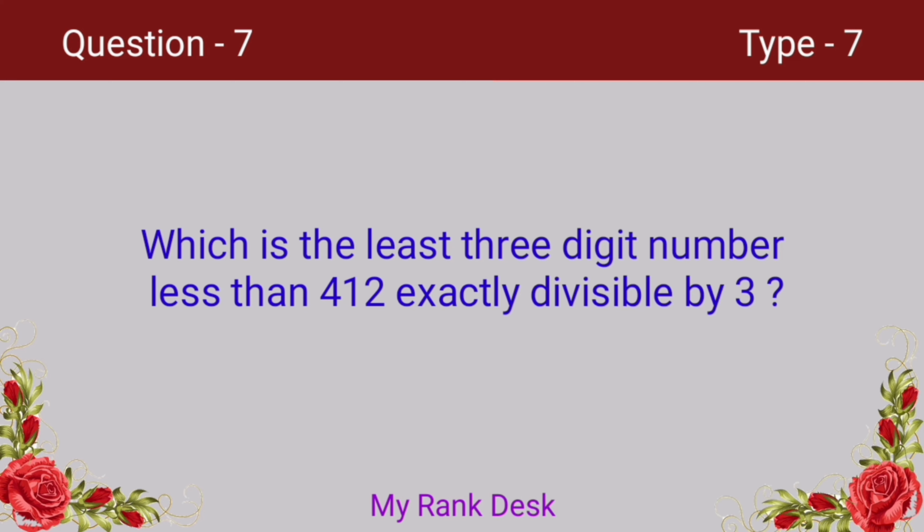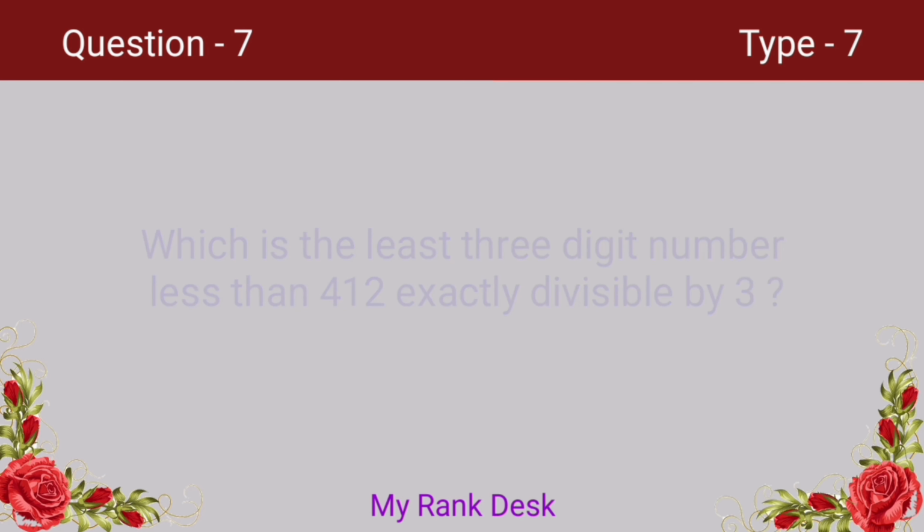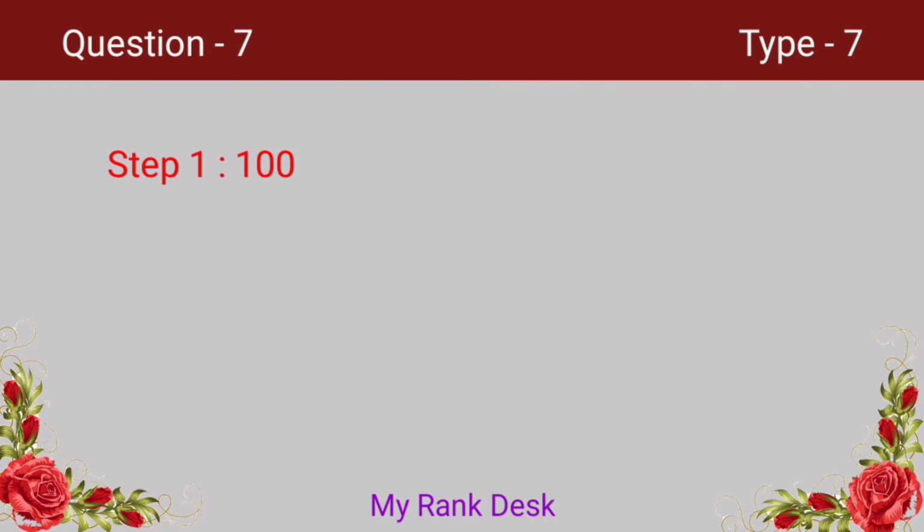Which is the least 3-digit number exactly divisible by 3? Let's see how can we find the answer. The required number is the least 3-digit number. The least 3-digit number is 100. So let's begin from 100. 100 is not a multiple of 3.